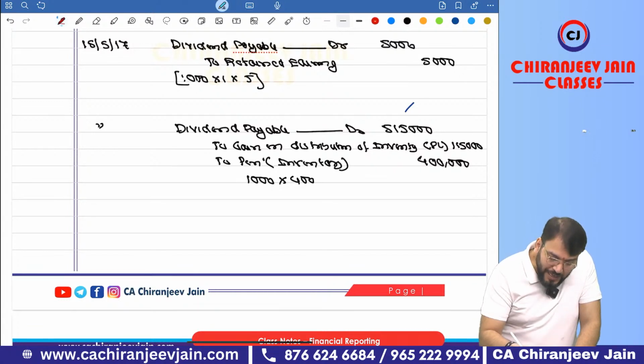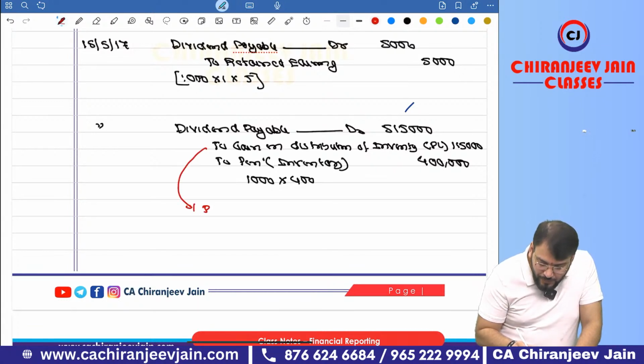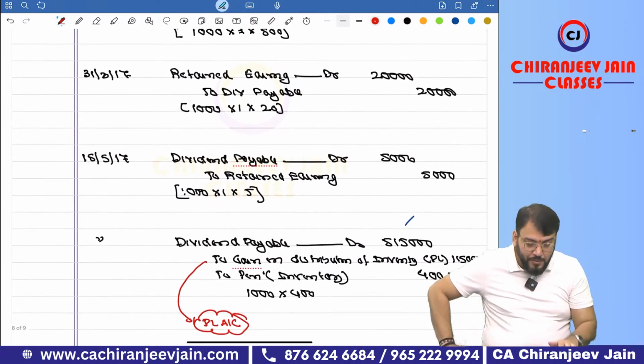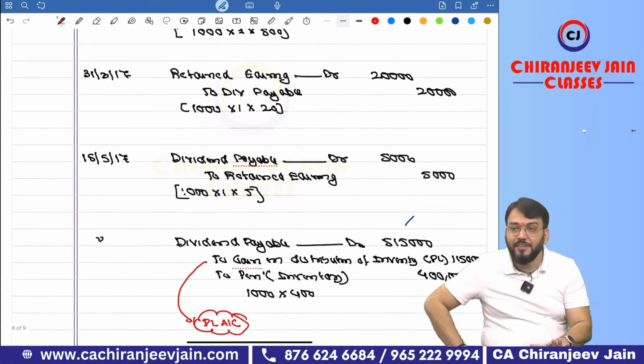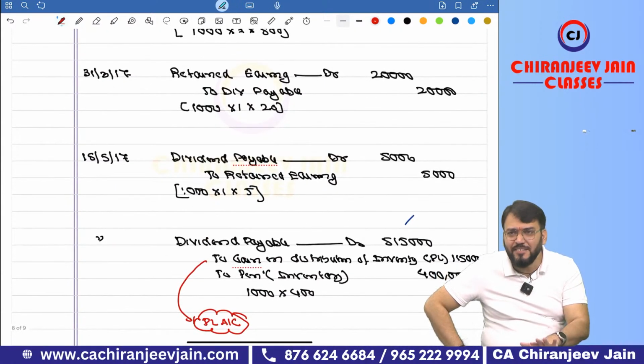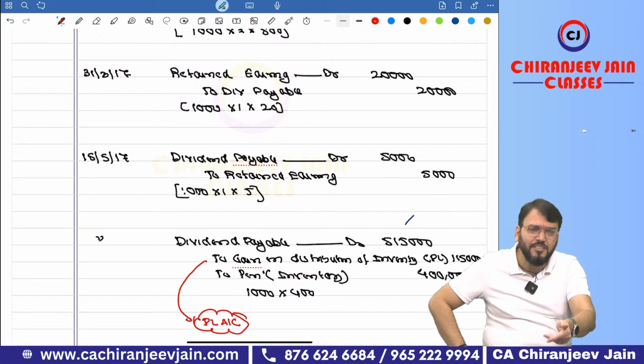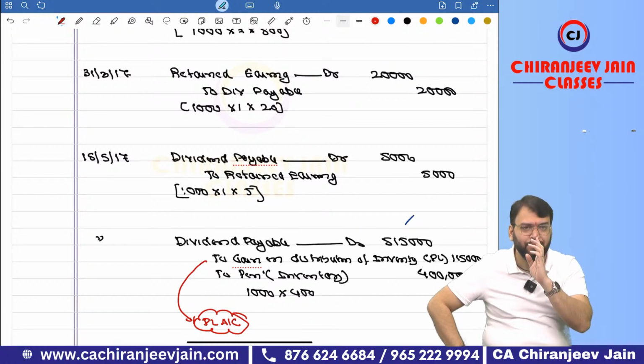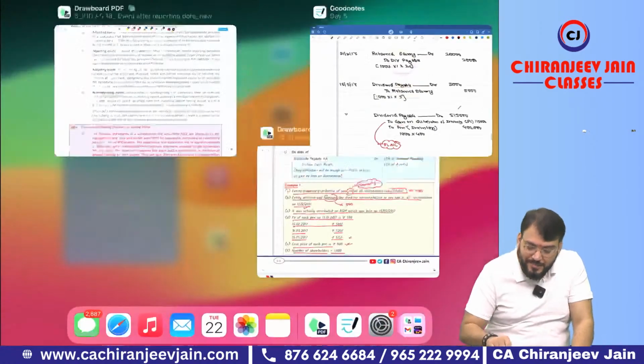This gain will be transferred to the PL account. Understood? Have you understood the journal entry? The journal entry is very simple. I think you have done it on your own; my help was not required. I am here only to explain some small points. Okay?